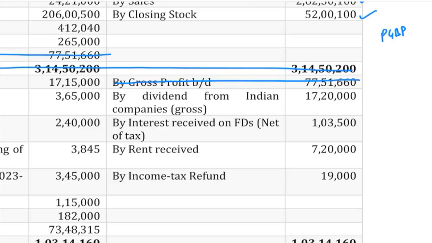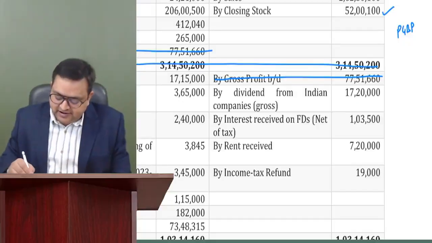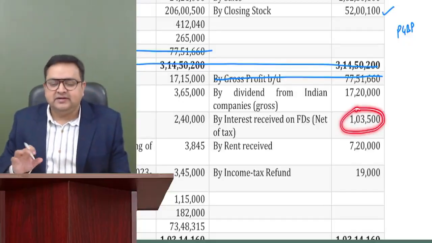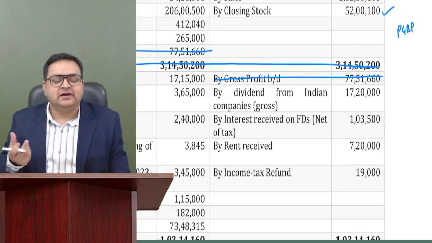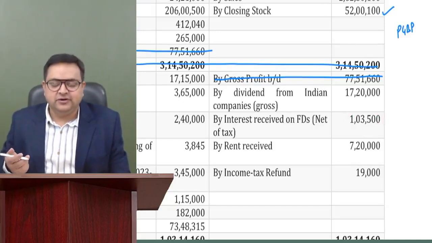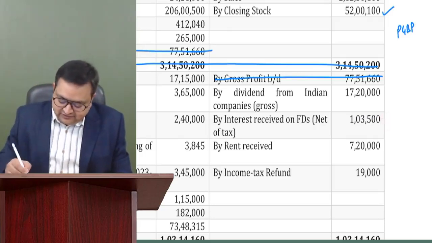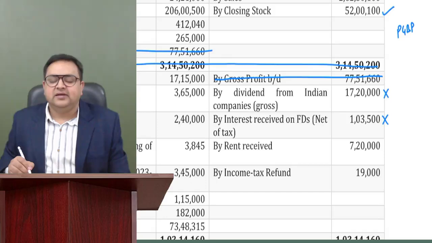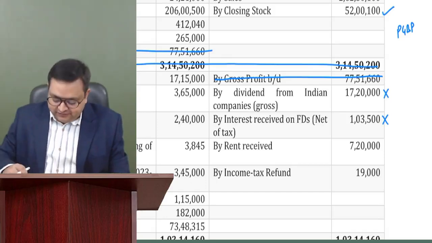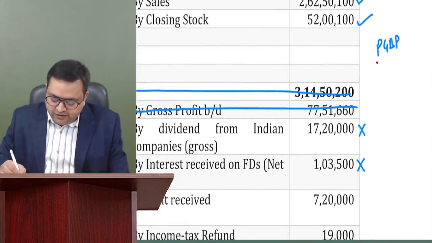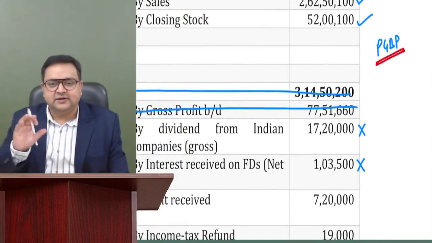Second income is credit side 1,03,500 by interest received on FD. Net of tax. What is net of tax means? I'll be telling you. This is 1,03,500. I think the same treatment you will give it to this also. You will say this is also not PGBP. So delete it from here. It is IFOS. So guys, these two, 17,20,000, 1,03,500, it is not PGBP. First of all, when you are computing your PGBP, delete this, subtract it from here.